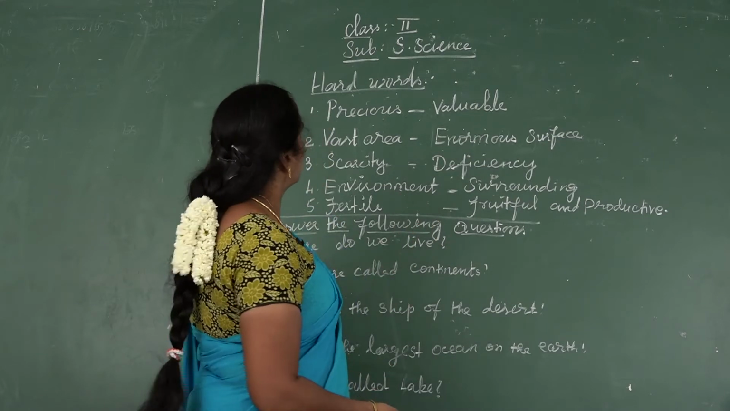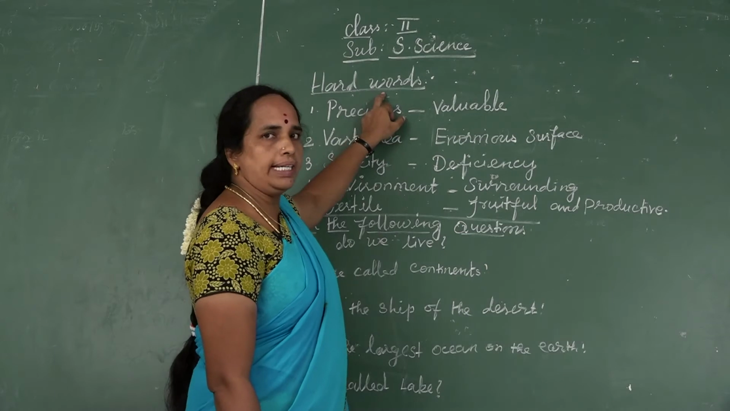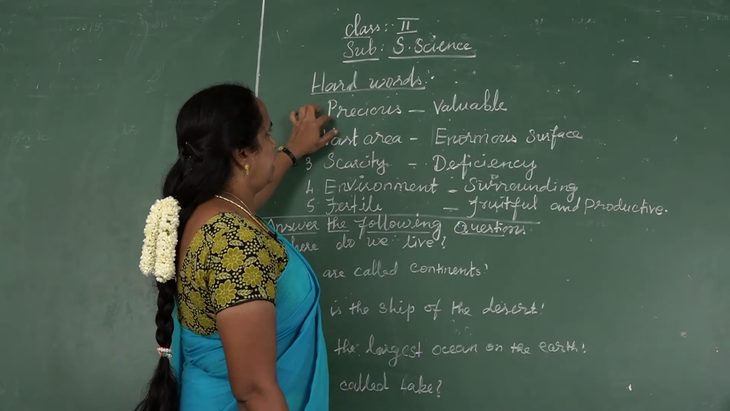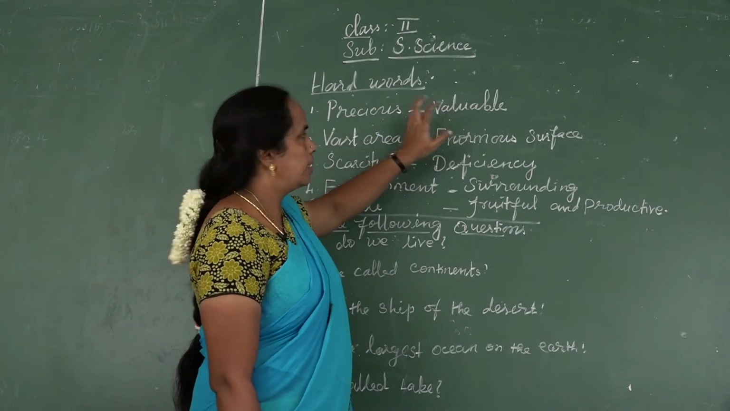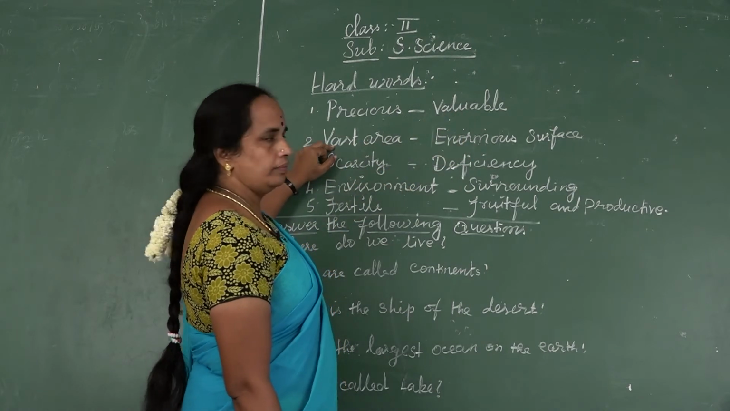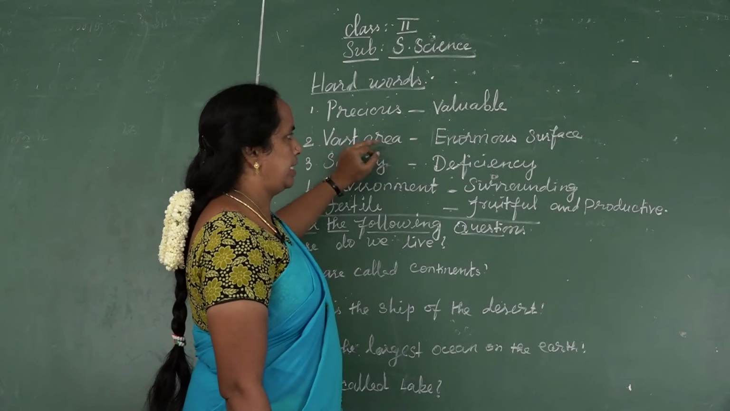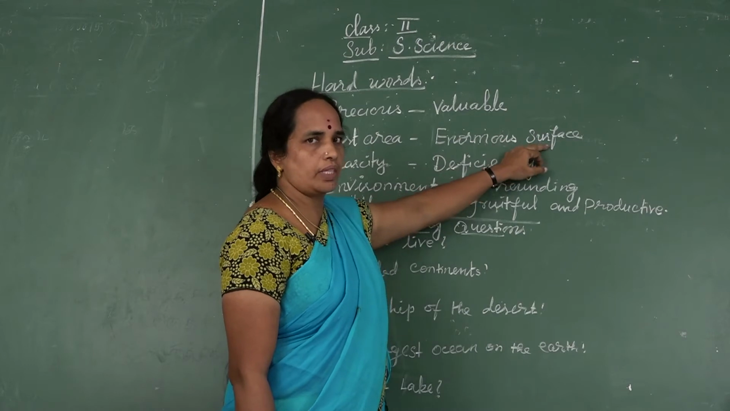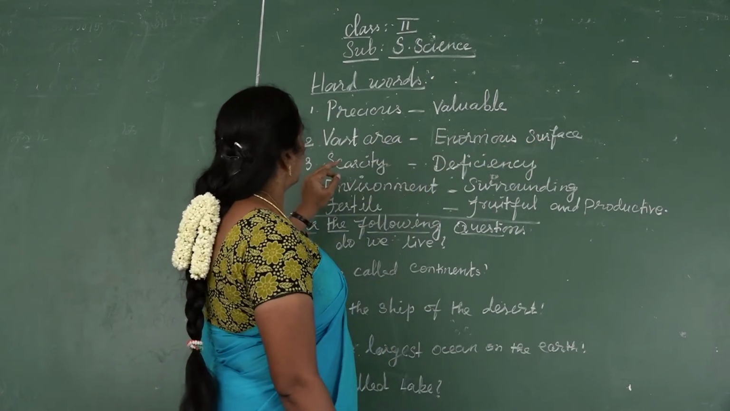See them. See hard words. H-A-R-D, W-O-R-D-S, hard words. Precious. P-R-E-C-I-O-U-S. Precious means value. Vast area. V-A-S-T. Vast. A-R-E-A. Area. Vast area means enormous surface.